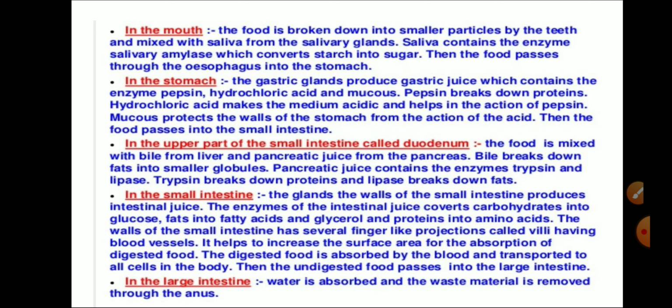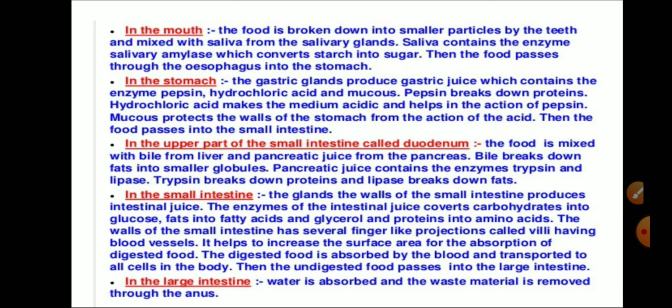In the small intestine, the glands present in the wall of the intestine produce intestinal juice, and the enzymes involved here are intestinal lipase, intestinal amylase, and the protease enzyme dipeptidase. All these help in the breakdown of carbohydrates, proteins, and fats.